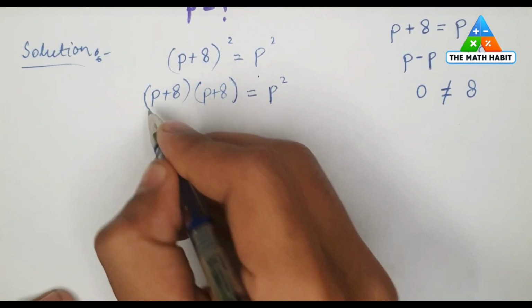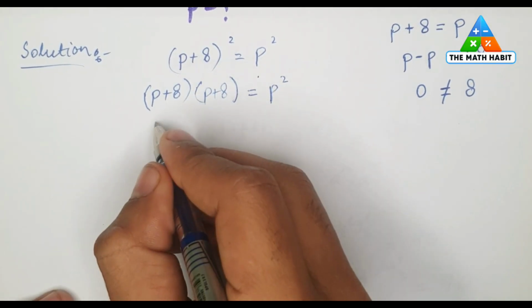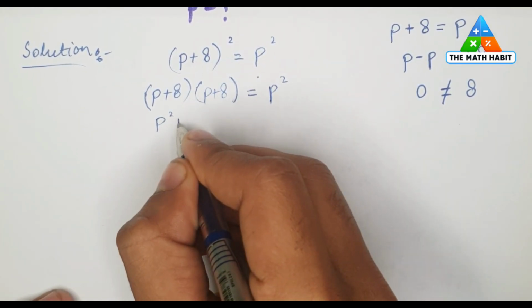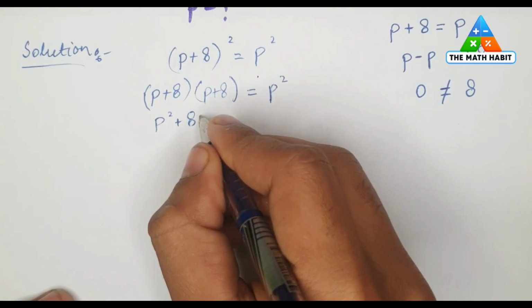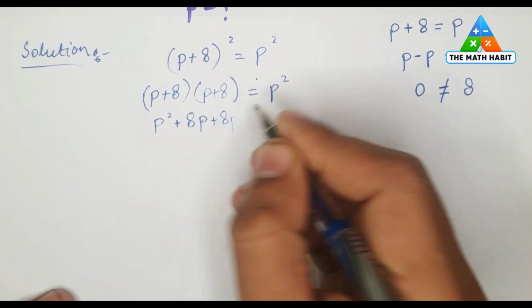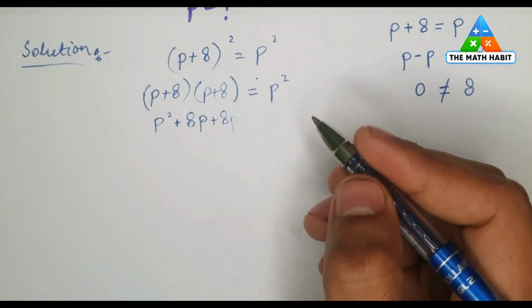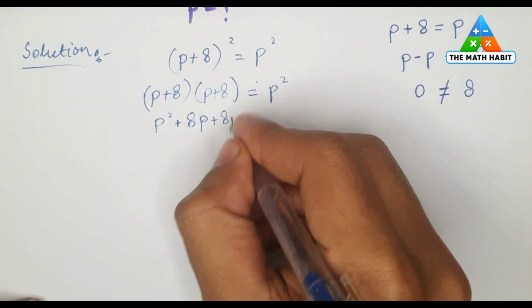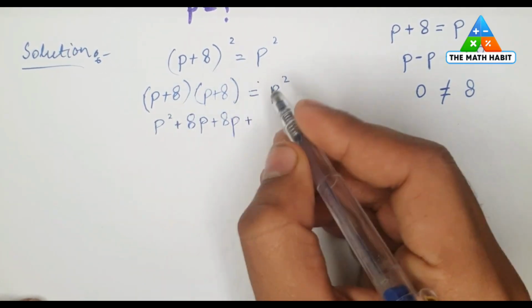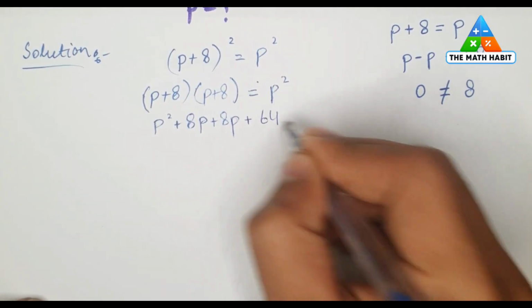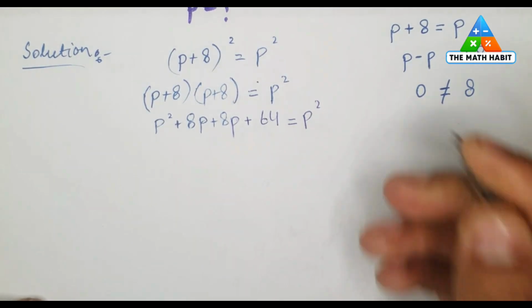Now we'll simplify these both brackets here. P square plus 8P plus 8P again, and 8 into 8 is equal to 64, whole equal to P square.